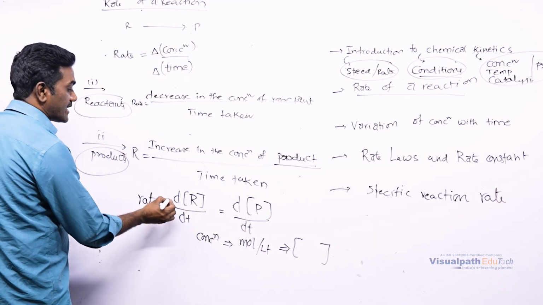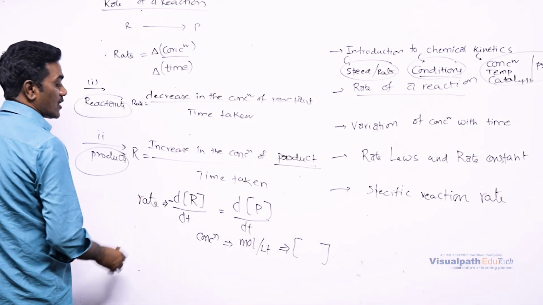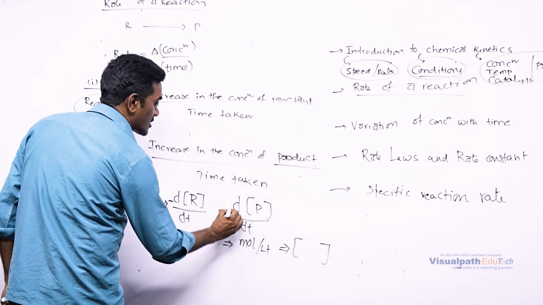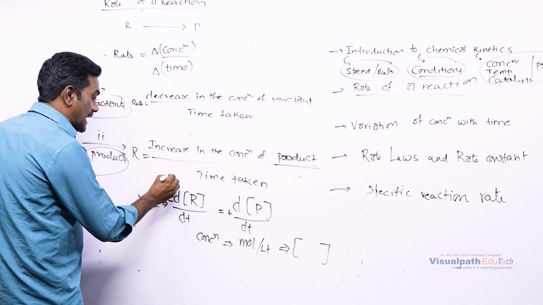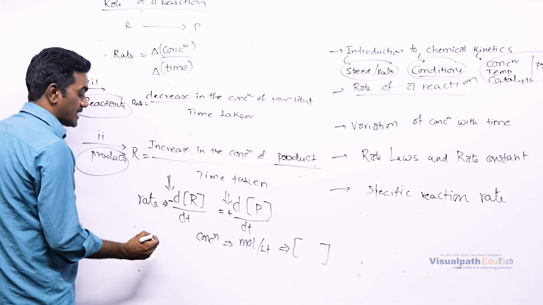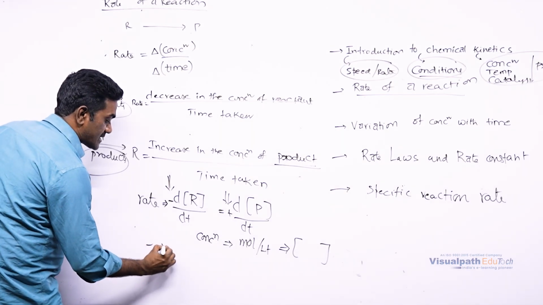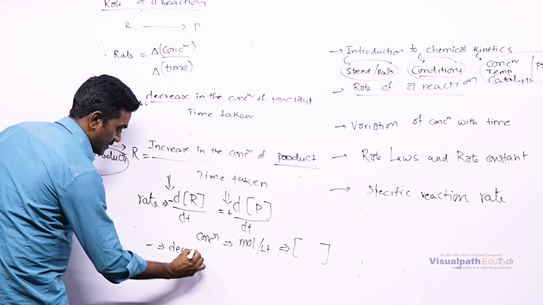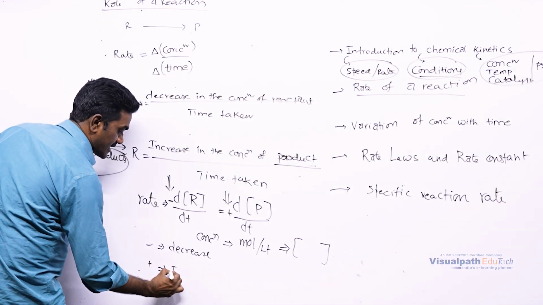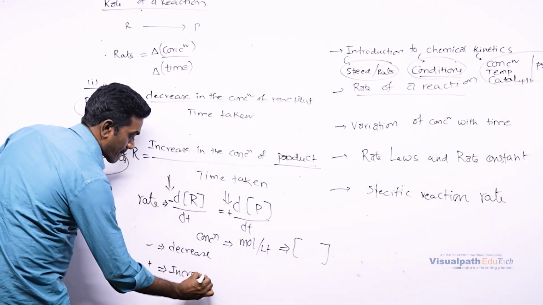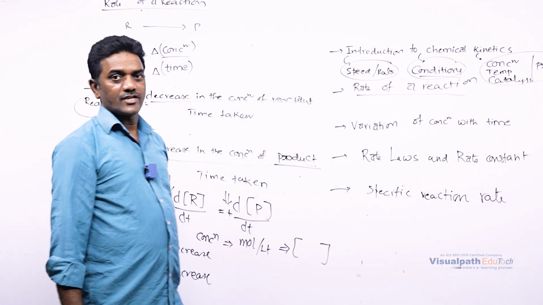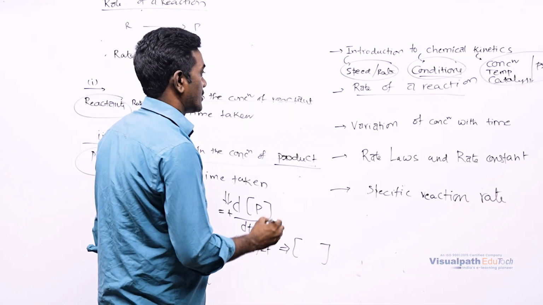Here, a very important point is decrease in the concentration of reactant, whereas in the case of products, it is going to be increase in the concentration of products. So the negative and positive are just symbols which indicate that negative means decrease in the concentration, positive means increase in the concentration. In this way, we can define the rate of a reaction.